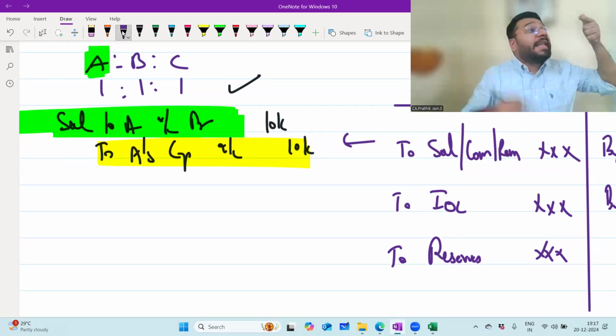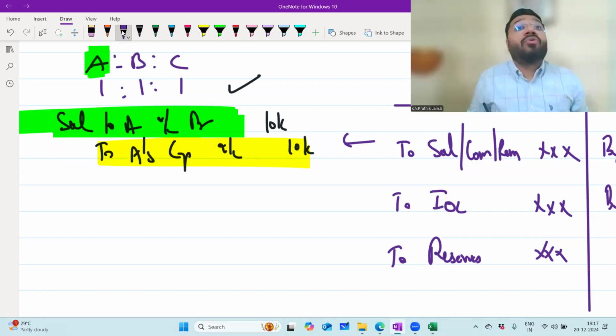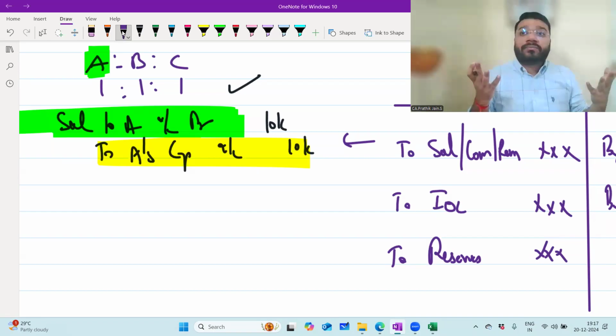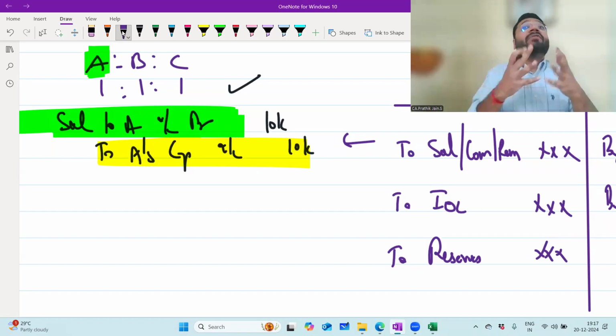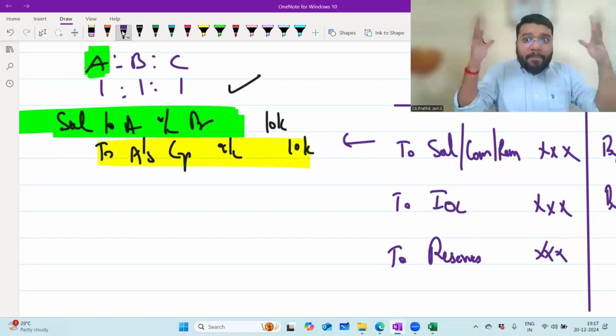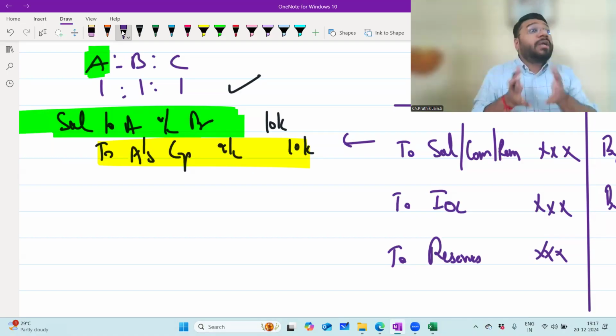To directly record salary to cash, I will not know throughout the year how much money I've given to A in the form of salary or IOC or commission. I will not be able to know. So I want to gather all the information in one common place called the partner's capital account. When I open the partner's capital ledger, I get a bird's eye view of all the transactions that took place between the firm and the partner.